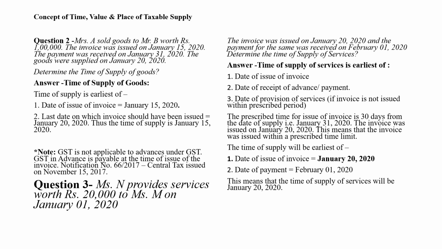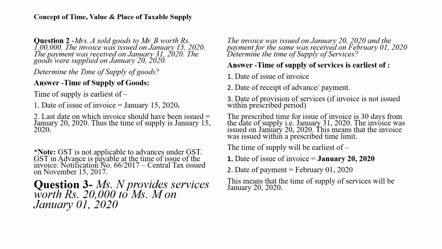The invoice was issued on January 20, 2020. This means that the invoice was issued within the prescribed time limit, that is within 30 days